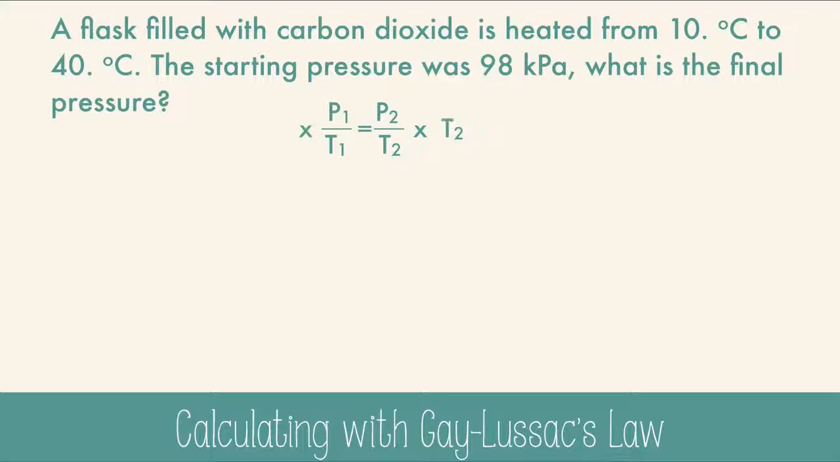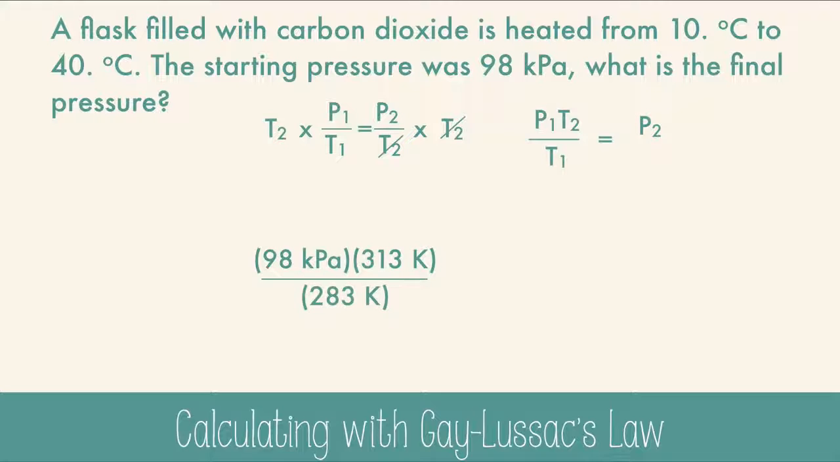equation first. We'll just multiply both sides by T2 and clean it up. Now we'll just fill in the data and calculate. But be careful. Use Kelvin instead of Celsius and make sure the final temperature is on top and the initial is on the bottom. And then you get an answer of 108 kilopascals, or if you use sig figs, 110.